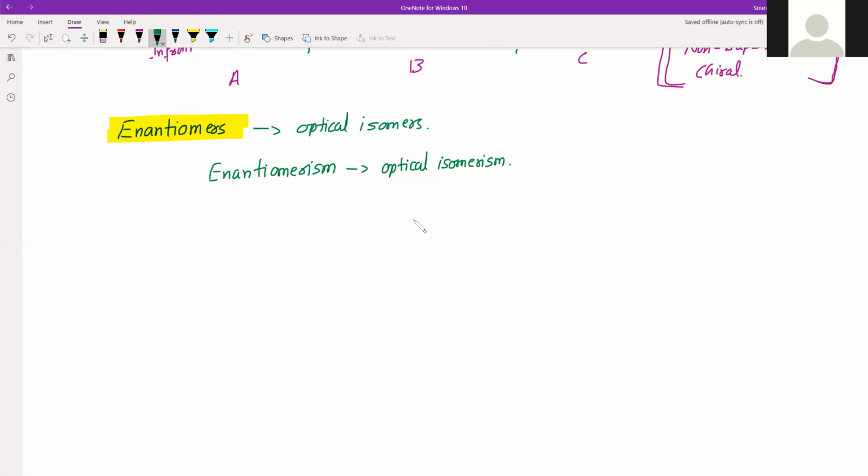The enantiomers have identical physical and chemical properties. The only difference is they rotate the plane of polarized light in opposite directions, but to the same extent.